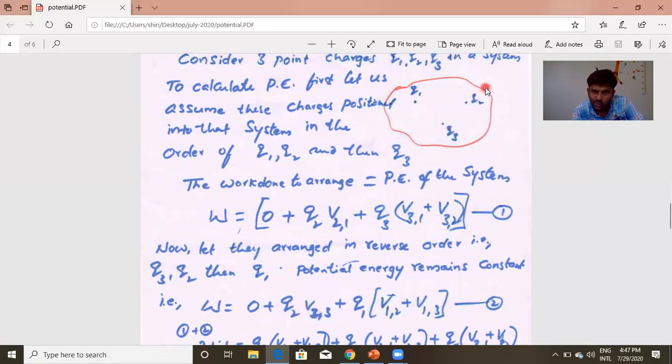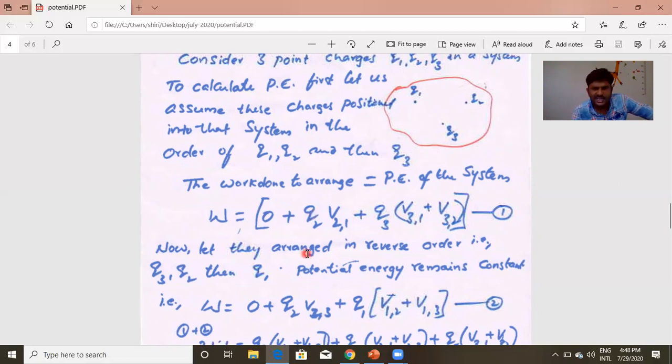Already Q3 and Q2 are there. Now I need to bring Q1. Here the potential is V12 due to second charge, V13. So V12 plus V13. I need to multiply it with Q1. So I got this work. These both are same because whatever may be the order you use, at the end, these are the positions of these three charges. That means at the end, the potential energy of the system must be same.